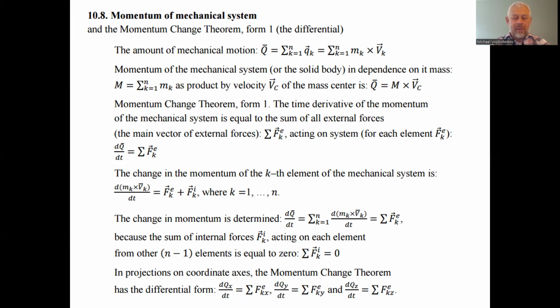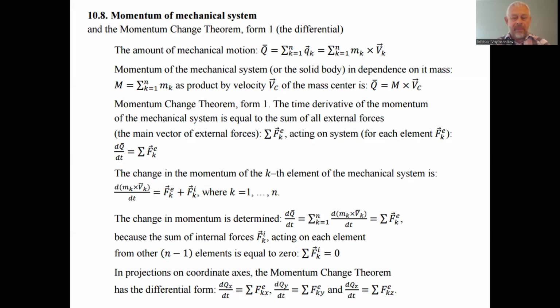This is one of the widely used theorems in dynamics and mechanics when we're considering the motion of a mechanical point, that is a concentrated load, or the motion of a mechanical system consisting of loads, or just continuous mechanical bodies, etc. The momentum change theorem is usually considered in three forms. The first and the second forms are differential, and the third form is integral. So let's consider a little bit of the theoretical concepts, and after that we will do some exercises.